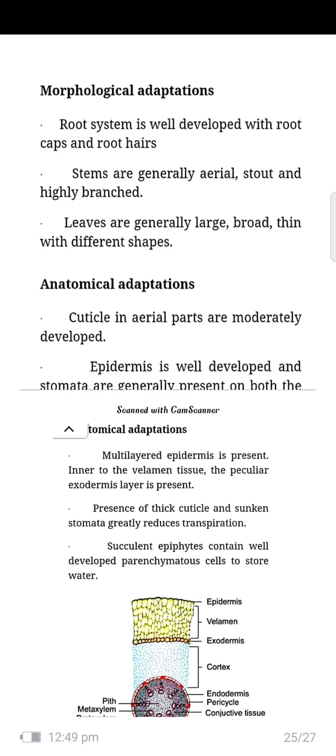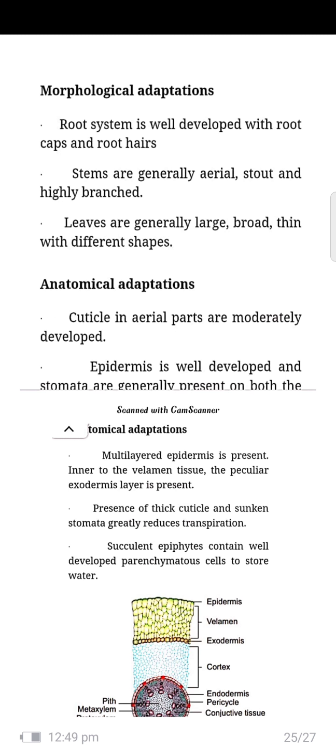Morphological adaptations completed. Now anatomical adaptations. Here there is a picture to see a very clear vision. The epidermis, or the upper layer, is to observe the water. A multi-layered epidermis is present in the velamen root tissue. The peculiar exodermis layer is present. The presence of a thick cuticle and sunken stomata generally reduces transpiration. Succulent epiphytes contain well-developed parenchyma cells to store water.